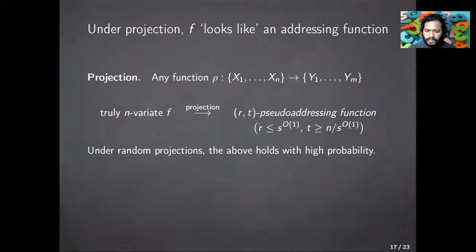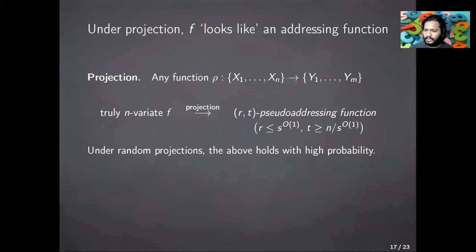So what's a projection? Projection is simply a reassignment of the variables. So it's a function that starts with the set of variables x1 to xn and passes it to a fresh set of variables y1 to ym. And this is interesting in our context when the new set of variables is in fact significantly smaller than the initial set of variables. So we start with a truly n-variate function f and pass it through a projection.